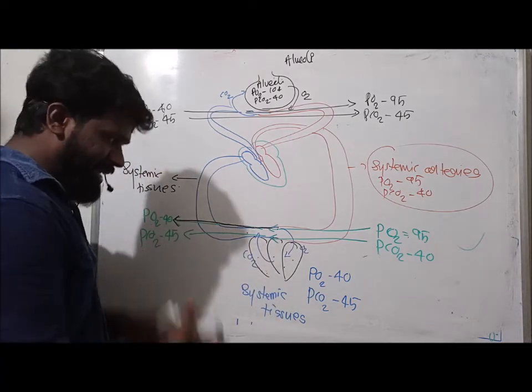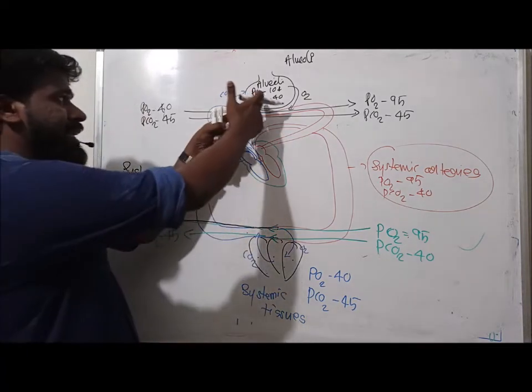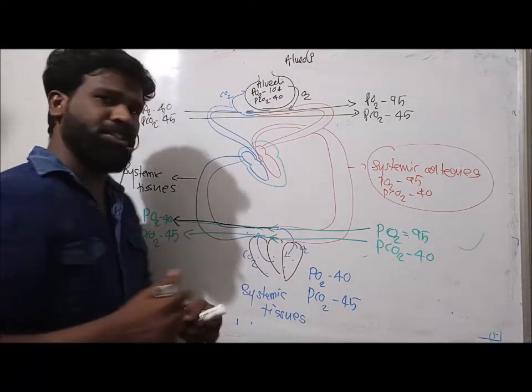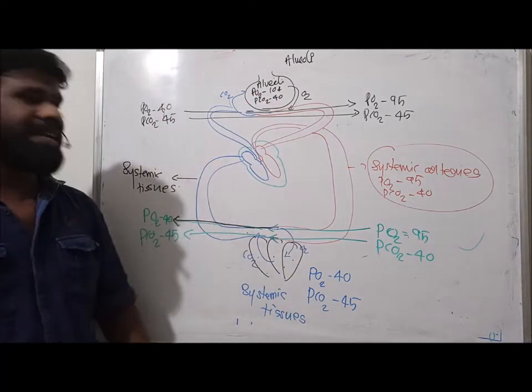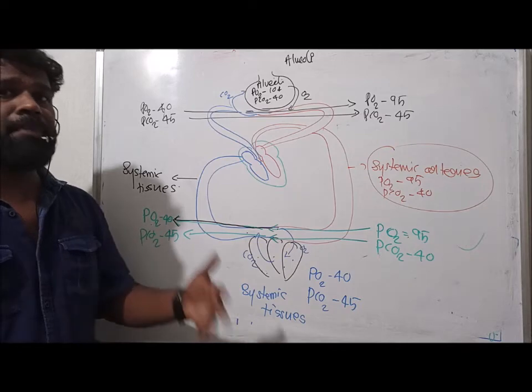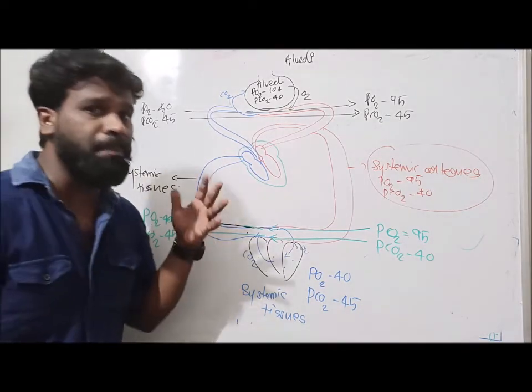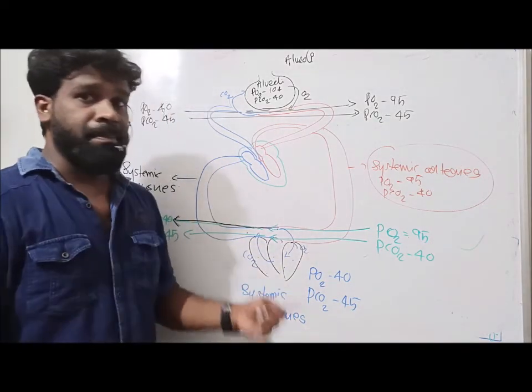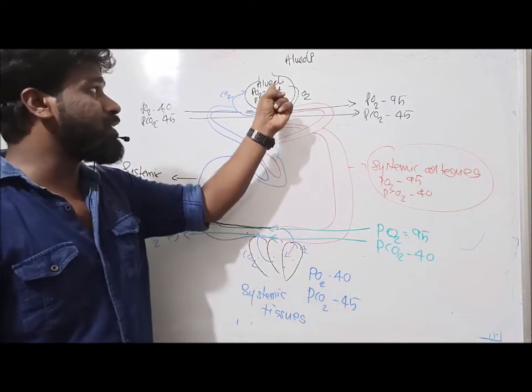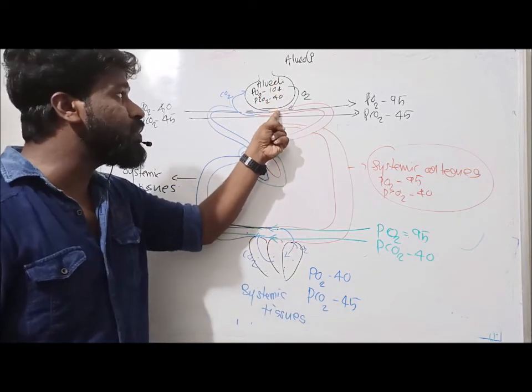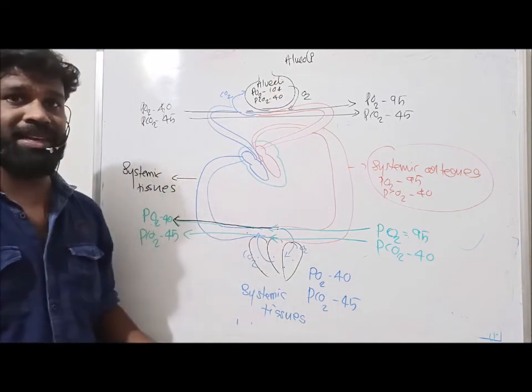So here the gaseous exchange takes place between alveoli and blood, and between blood and tissue. In this gaseous exchange, the maximum amount of oxygen is added to the blood from the alveoli to the capillary surrounding alveoli.